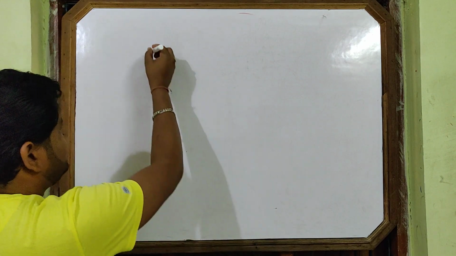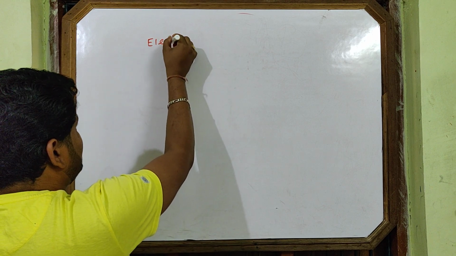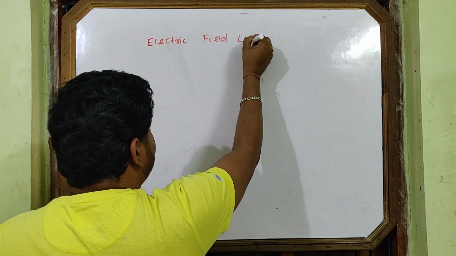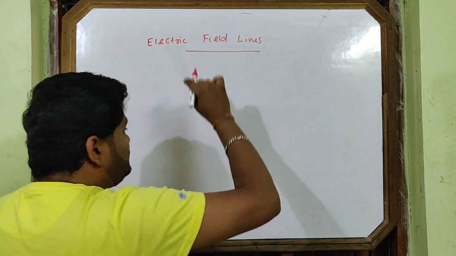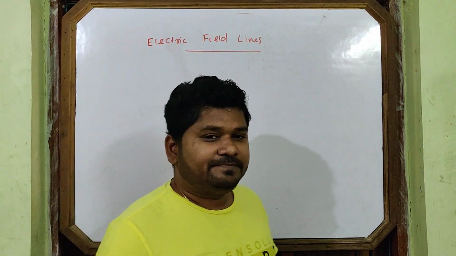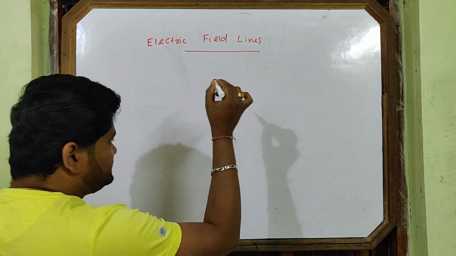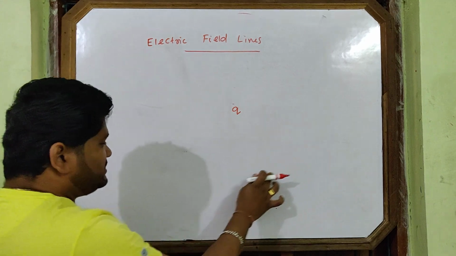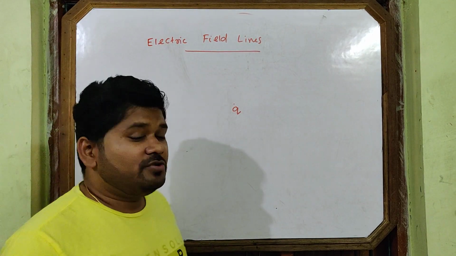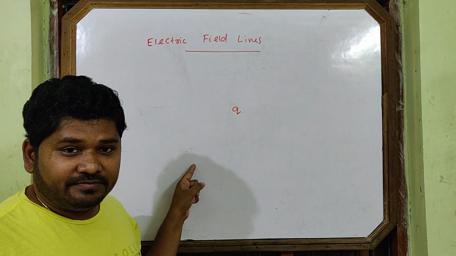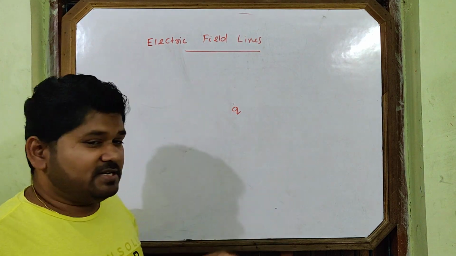Electric field lines, or lines of force. What do you mean by electric field lines? If one source charge is here, suppose it has its field around it, you have the curiosity to know up to how much the field extends.